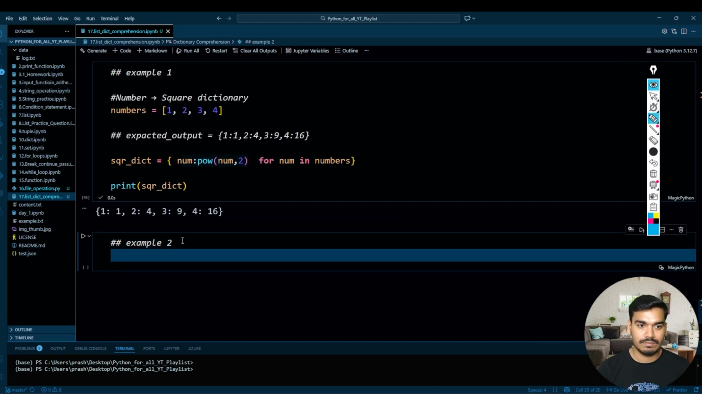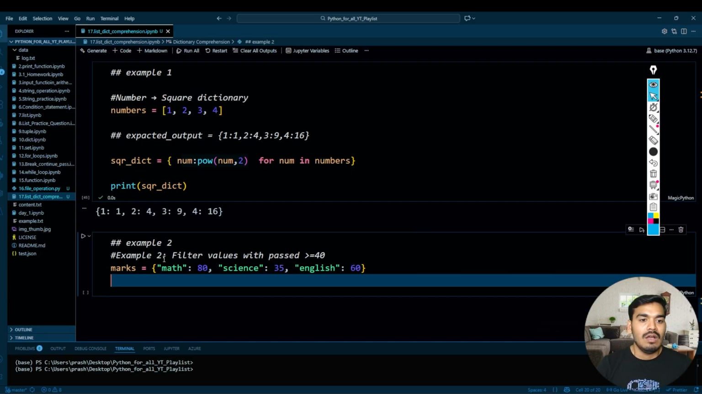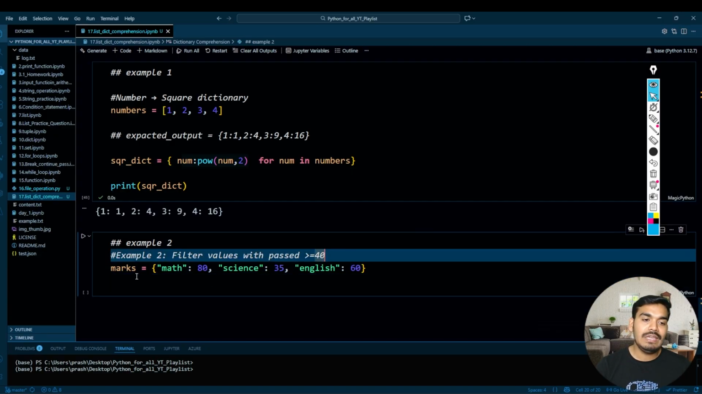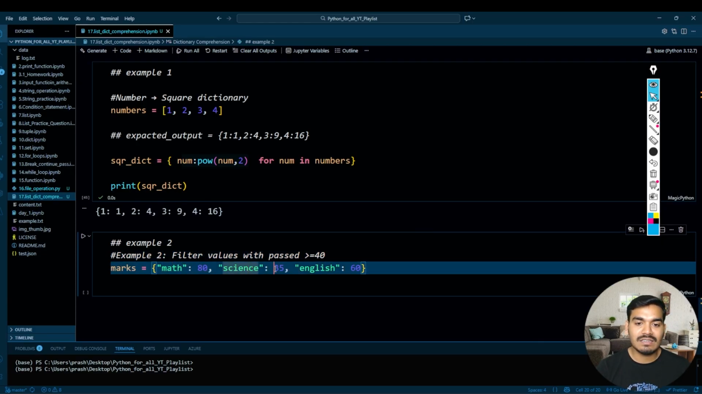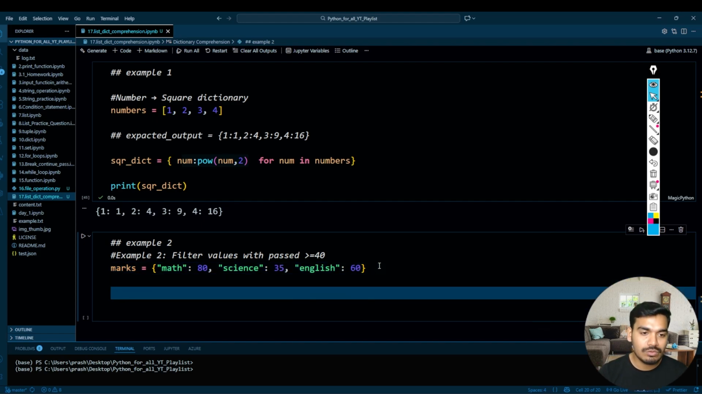Example number 2. The next example is filter value with pass greater than or equal to 40. We have one marks dictionary where we have math 80, science 35, English 60. I want to filter this and keep only those subjects whose score is greater than or equal to 40, using dictionary comprehension.